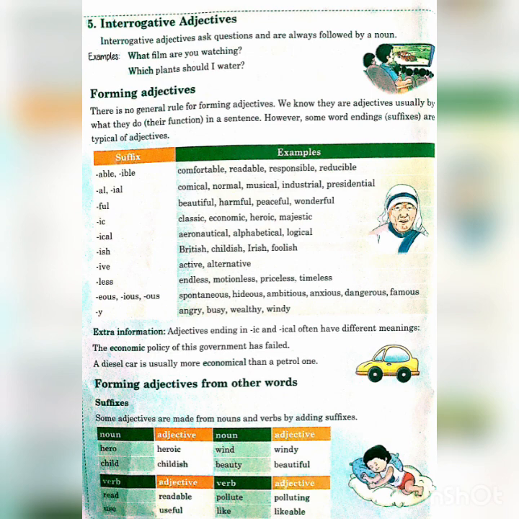Simple example. Kind, kinder, kindest. By adding est, we form the superlative degree of adjective. In the same way, if the word has more than 1 syllable, that is double syllable, then we have to use most for superlative. And for single syllable, we have to use est, like kind, kinder, kindest. Here it is a 1 syllable word. Second one, beautiful, more beautiful, most beautiful. So on that basis, whatever I have said to you, accordingly it is defined and used.